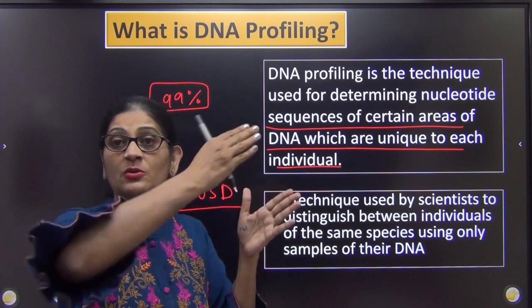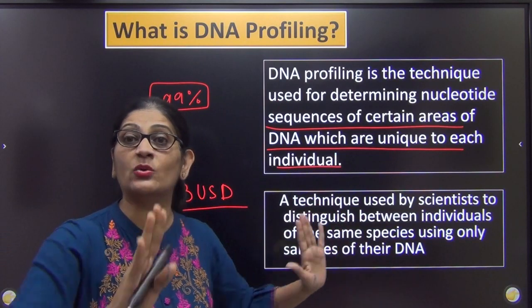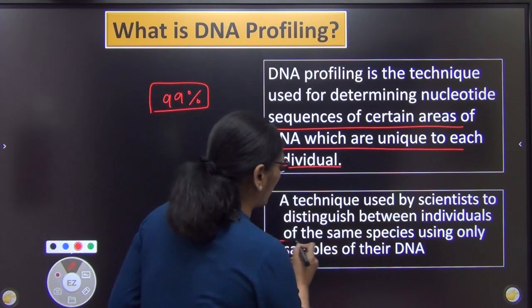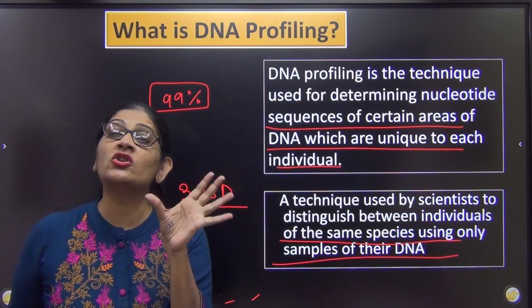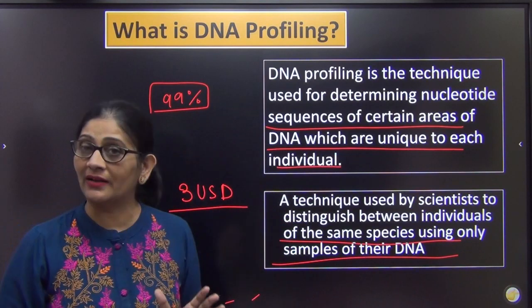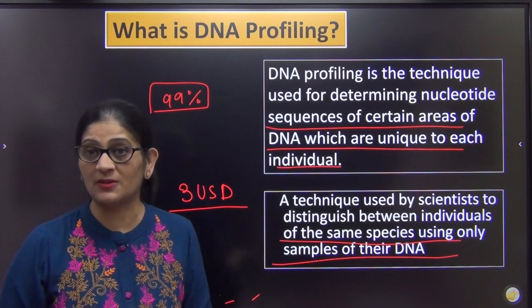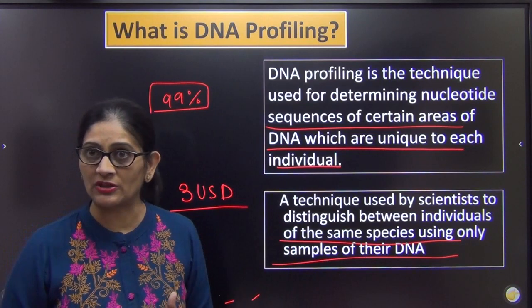You can distinguish between two people, crime site में किसने actually crime किया, you can tell हाँ इसी ने किया, इसने नहीं किया, by using only the samples of the DNA. और those genes which are normally unique in most of the individuals, हम उसको मिलाकर, that helps us in identifying individuals of a species, and DNA fingerprinting we are actually using it for the human species.